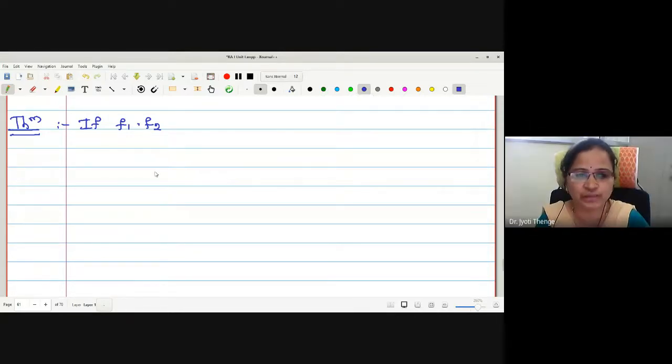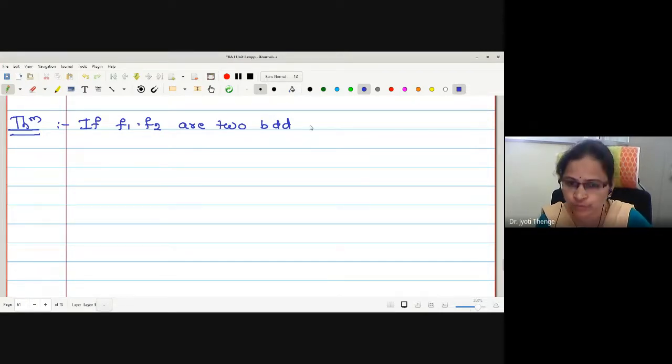Very good. Denominator should not be 0 because if denominator is 0, whatever quotient we have written will not exist. So we will take care of the condition and we will show that the quotient of two integrable functions is integrable.